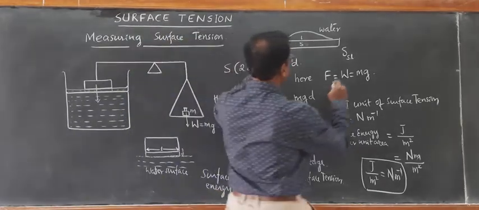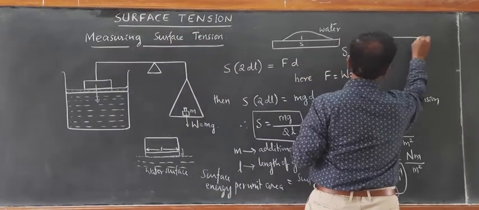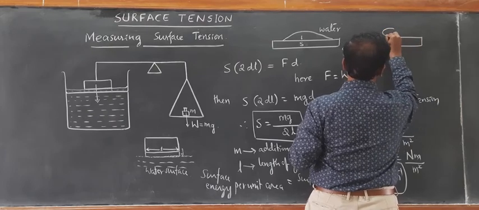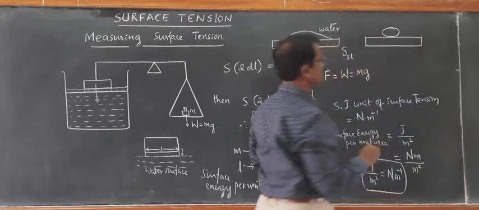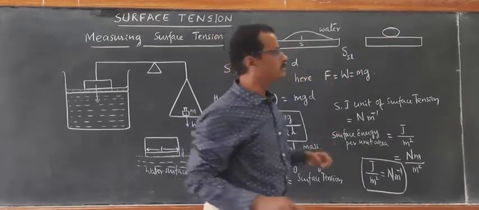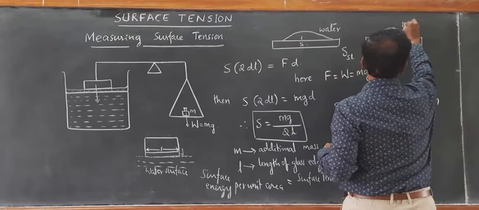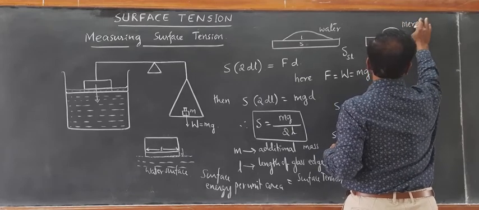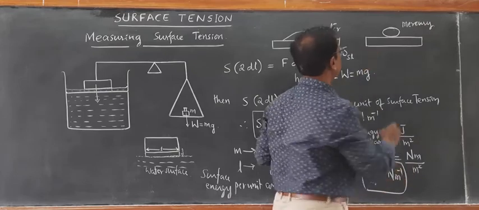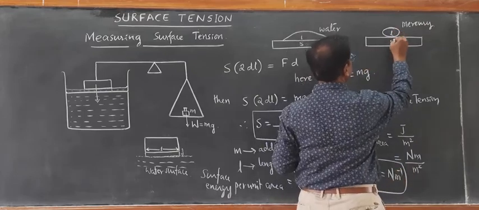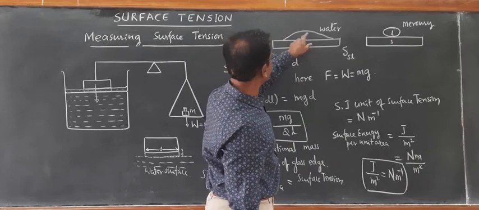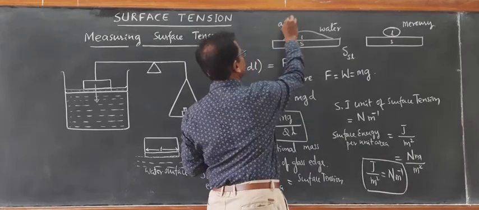When you take glass surface with mercury, the mercury does not wet, it forms a drop like this. Then you see the surface in contact is very minimum. So this is mercury. So we need to consider this liquid solid interface. So liquid solid interface, liquid here is surrounded by air.